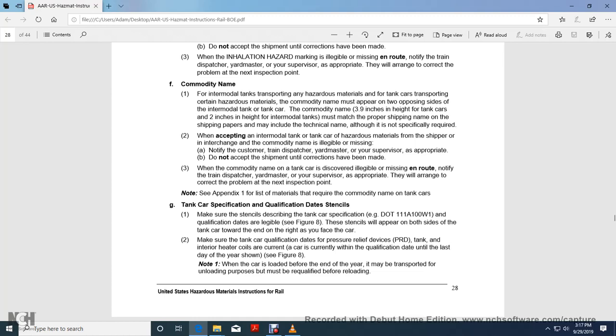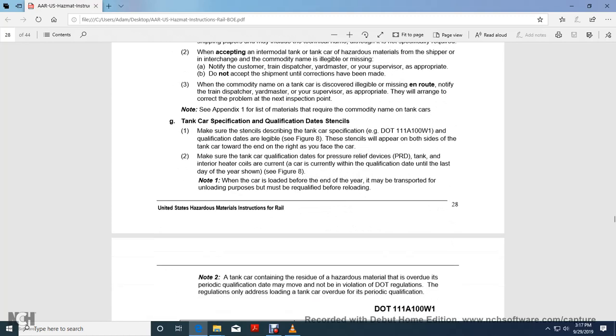Note: see Appendix 1 for a list of the materials required by the commodity name on tank cars. Tank car specification, qualification date, stencils. Make sure the stencils describing the tank car specification and the qualification dates are legible; see figure 8. These stencils will appear on both sides of the tank car, toward the end of the right side of the car.